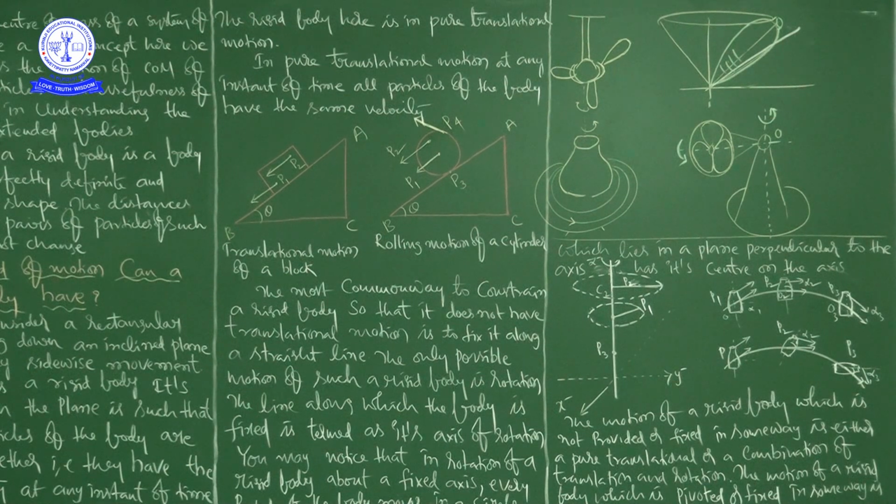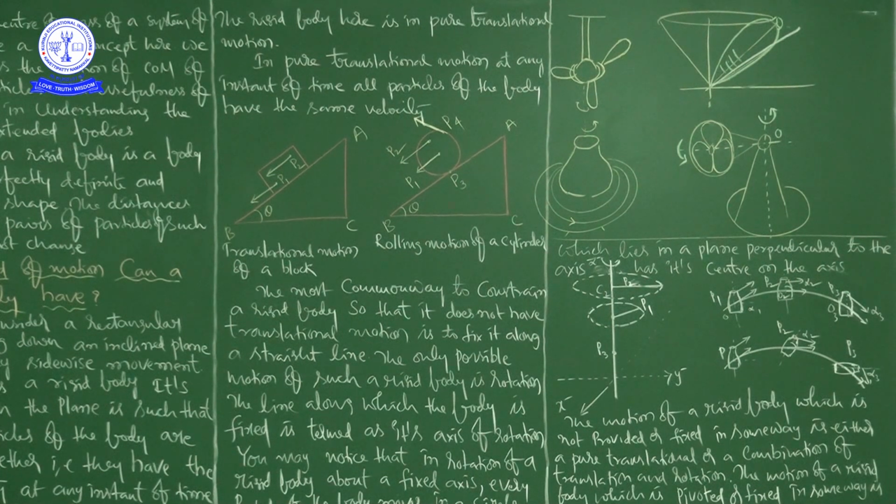The distance of the particle from the axis of rotation may be different, but every particle is in circular motion around the axis of rotation.